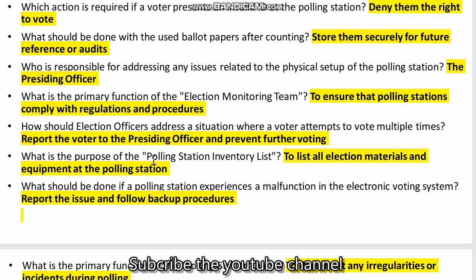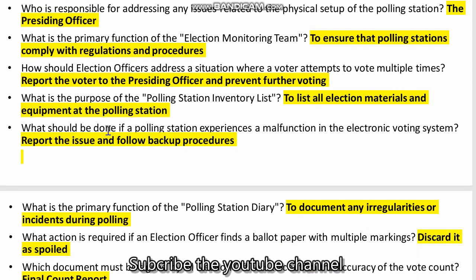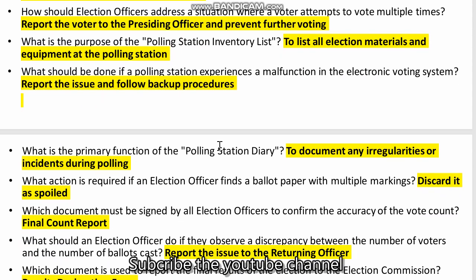What is the purpose of the polling station inventory list? To list all election material and equipment at the polling station. What should be done if a polling station experiences a malfunction in the electronic voting system? Report the issue and follow backup procedures.